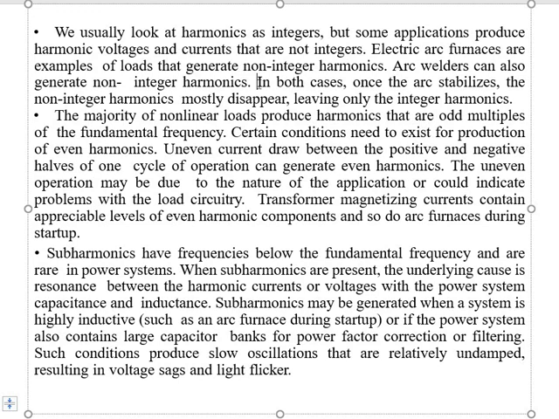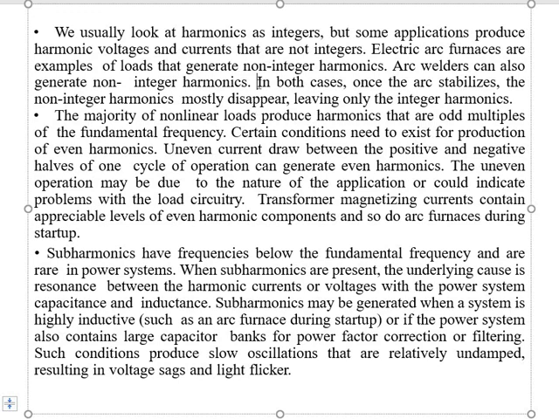So this condition is created only by the resonance due to the L and C of the power system. Now, subharmonics may be generated when a system is highly inductive, such as an arc furnace during startup, or if the power system contains large capacitor banks for power factor correction or filtering.